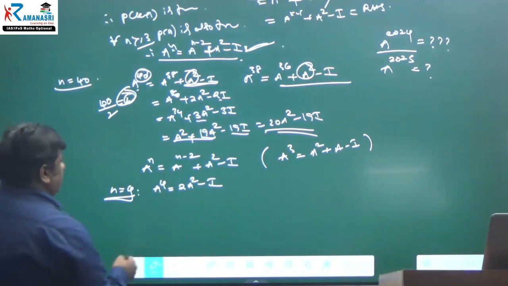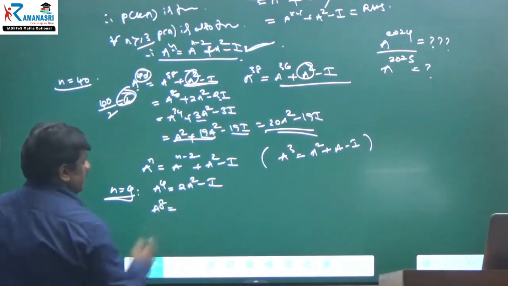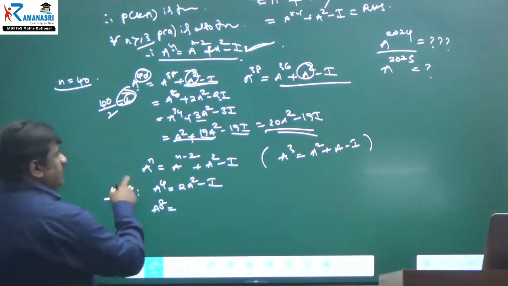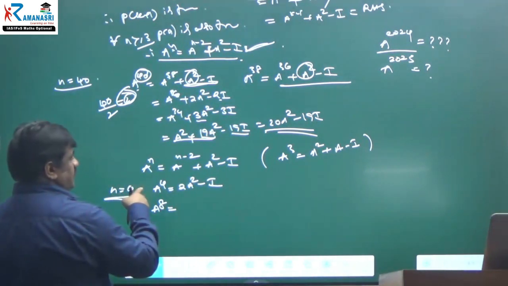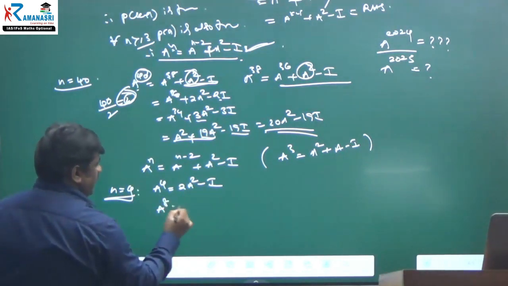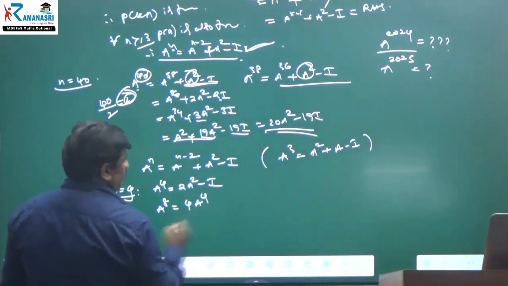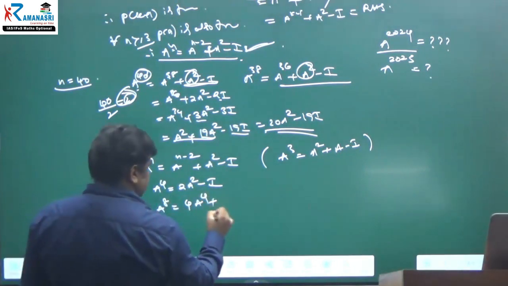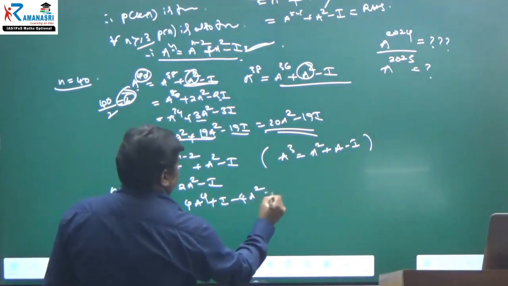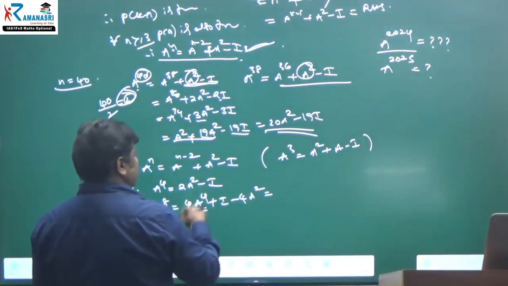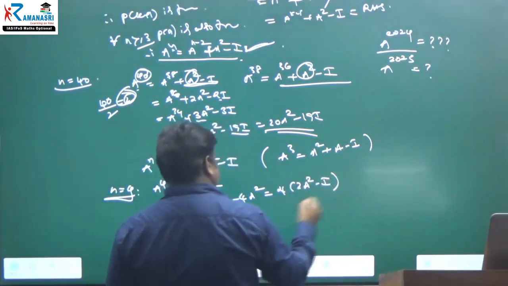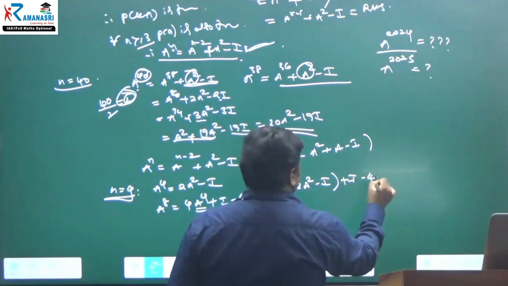Right? What about a power 8? Otherwise, you can square on both sides. A power 8 is equal to (a power 4) squared, that is 4a power 4 plus I square, minus 4a square I. A power 4 is 2a square minus I. So 4 into 2a square minus I plus I, minus 4a square.